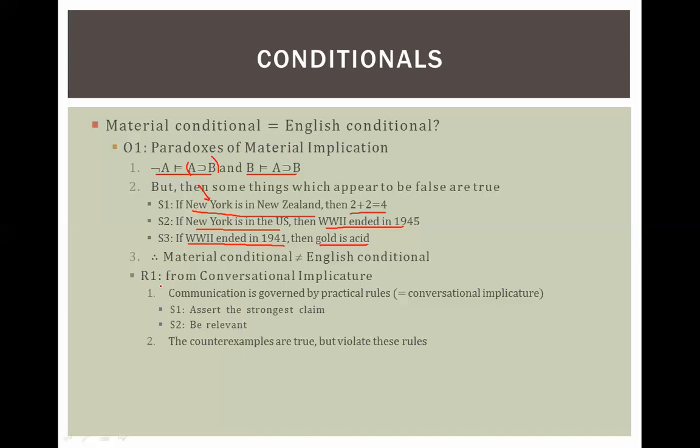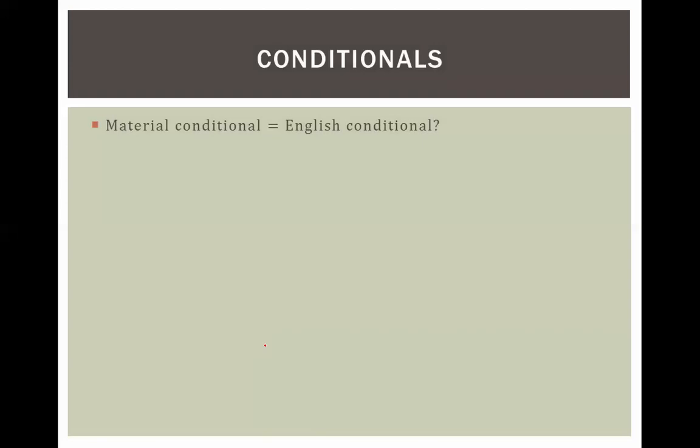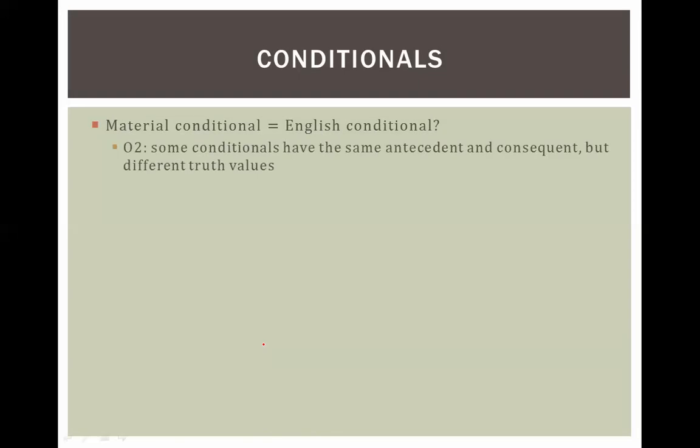So this person would claim that the counterexamples are true. So these things are the counterexamples, right? These are the counterexamples to making A materially implies B equal if A then B. The counterexamples are true, but they violate these rules right here. So in other words, there's nothing wrong with these, they just sound weird to your head because they're violating the communication rules. Therefore, the material conditional does equal the English conditional. And maybe you think that's a good response, but there are a few other objections that won't work for.